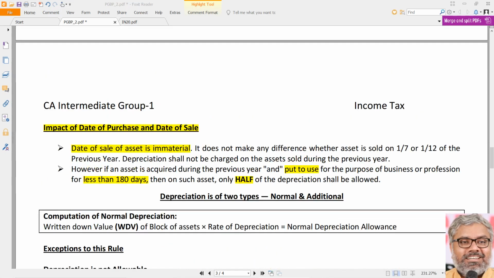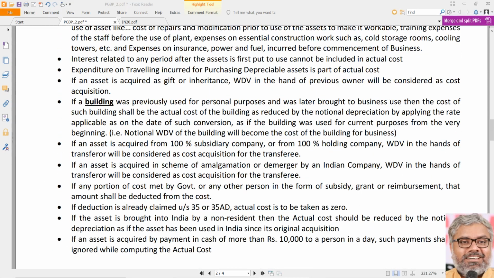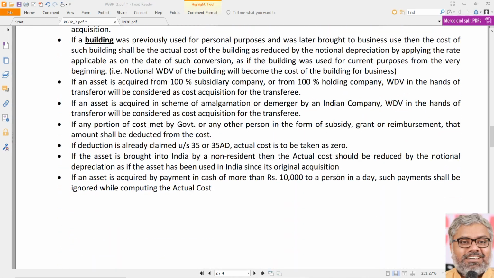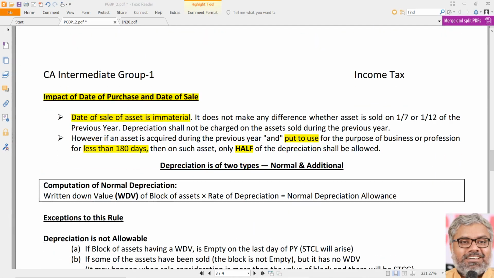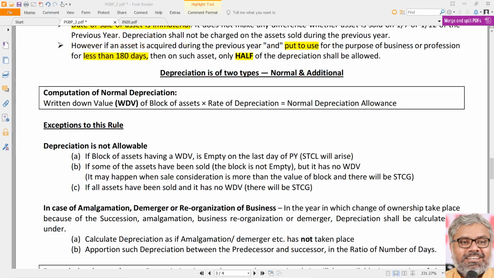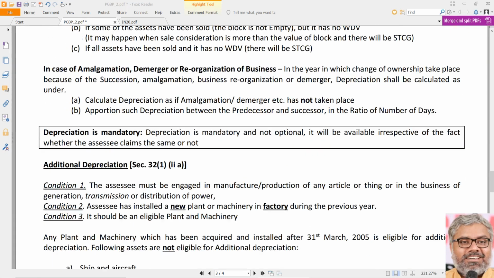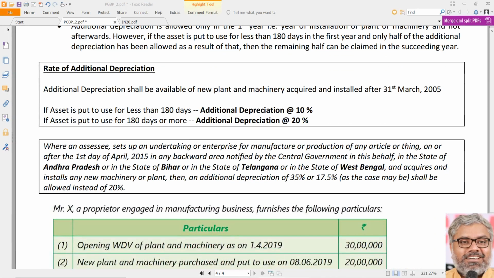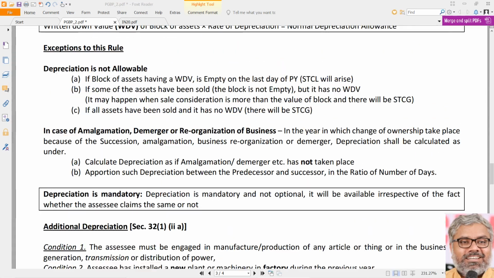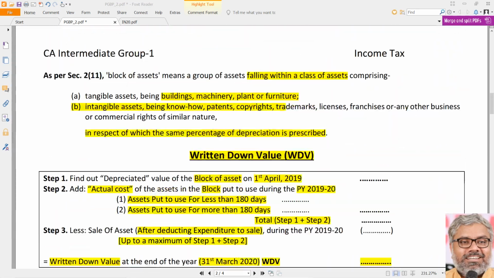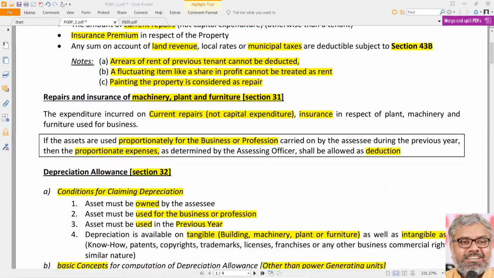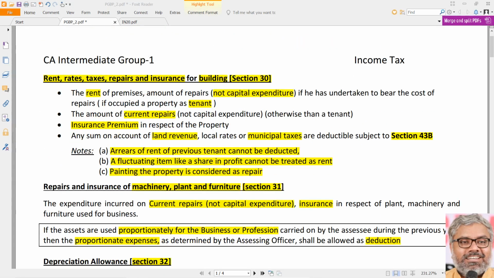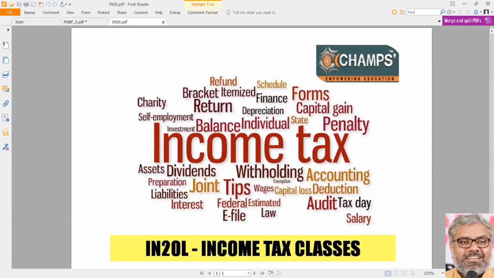That is the way of calculation of depreciation in case of assets belonging to different categories and different blocks of assets and different rates of depreciation applicable to them. And of course, there are two types of depreciation, normal and additional. We will discuss that also later. What is additional depreciation? We will discuss that in the next session. And we will also start solving some of the questions related to them. So the core aspects of section 32 we have covered today, and section 30, 31 anyway were also discussed in current session. In the next session, we will discuss about what is actual cost under different circumstances.